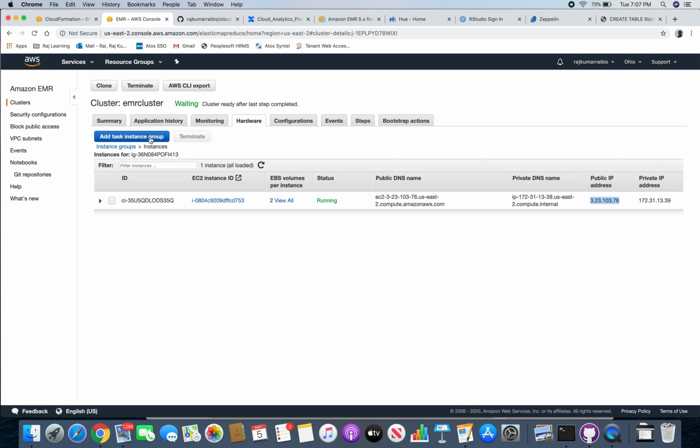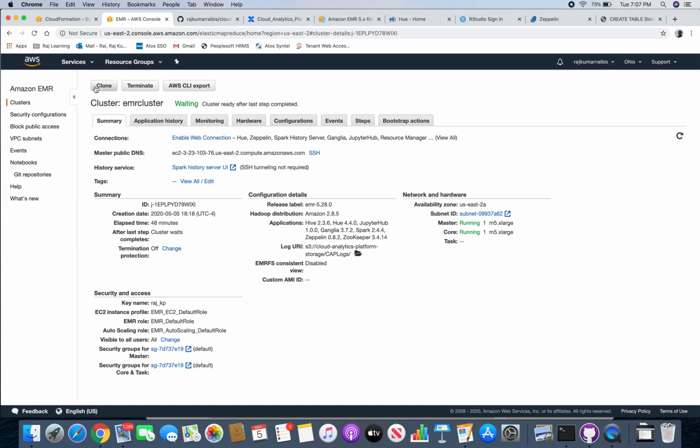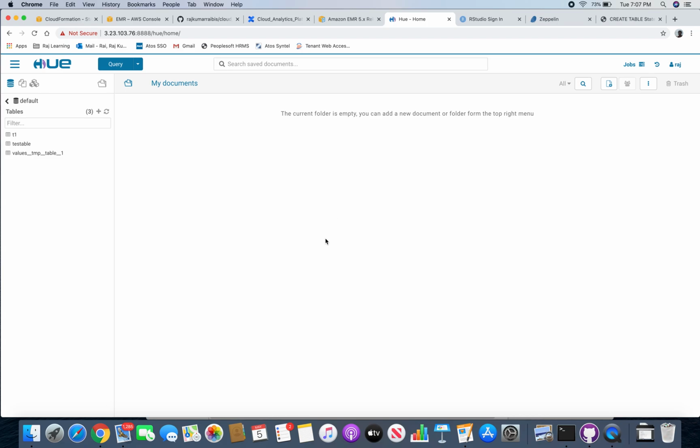You will see in the clusters as well that this cluster has started coming up. For time purposes, I have already created a cluster. It's a single node cluster, one master, one slave. You can see from here, and I have already opened some of the applications in the browser. So this is one of the applications.